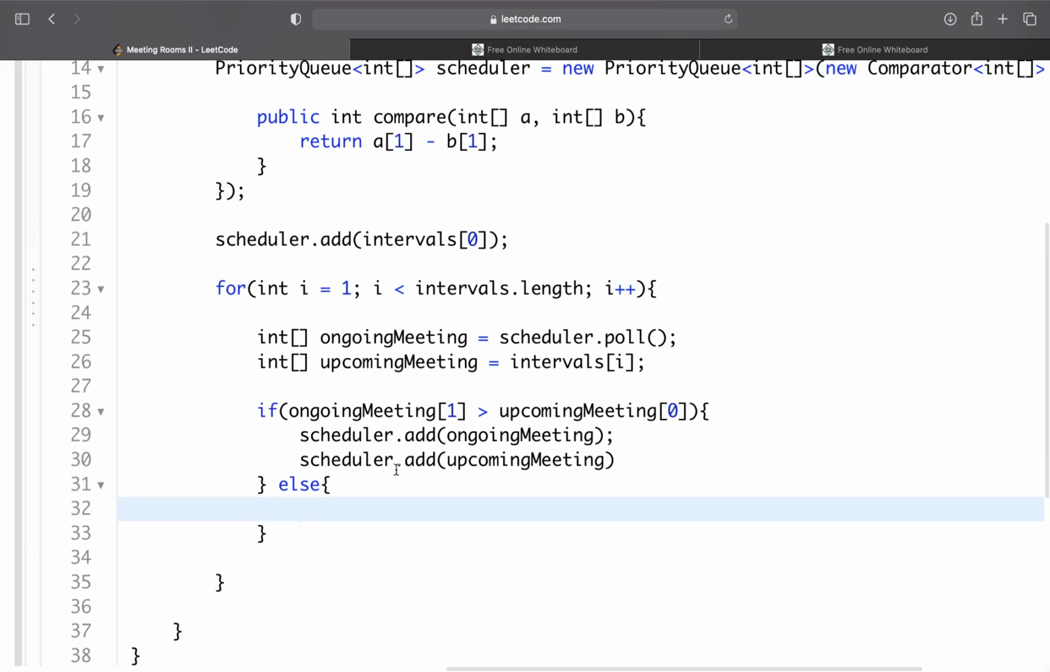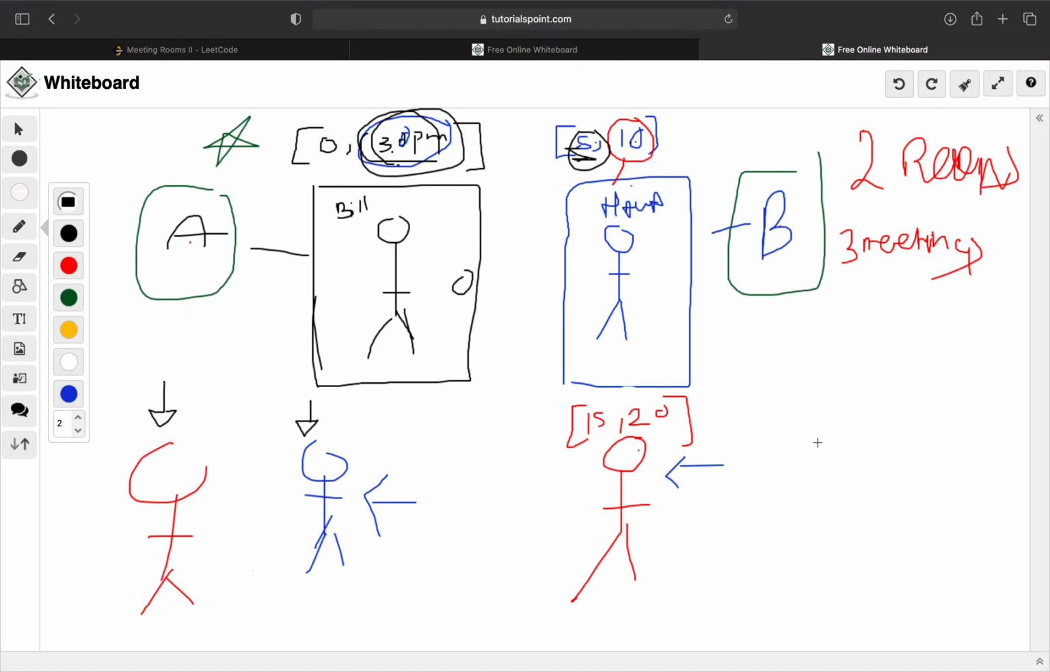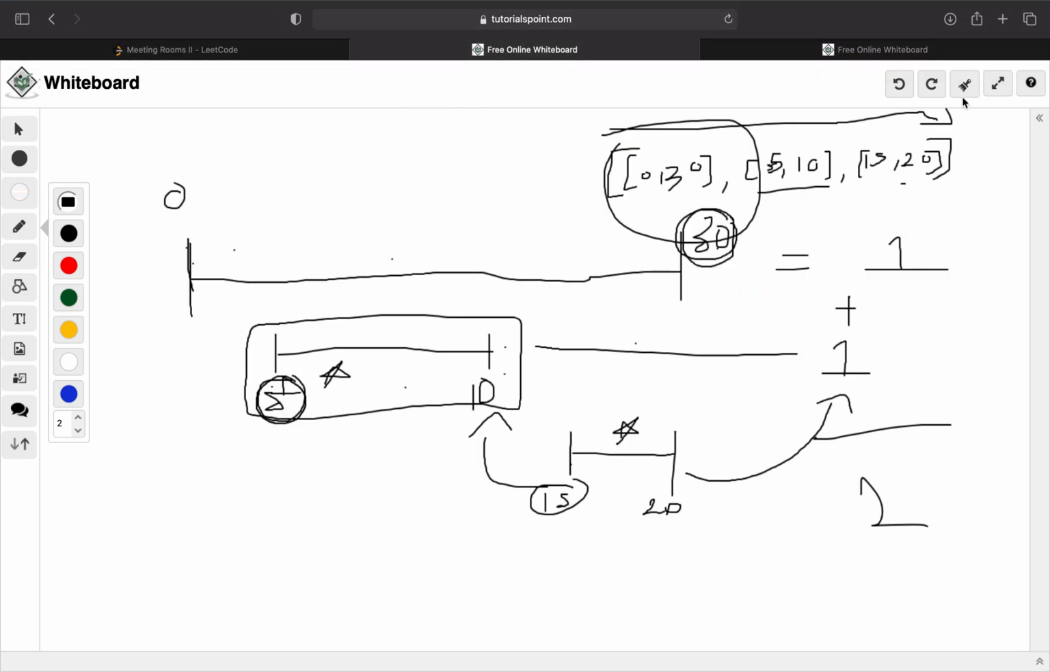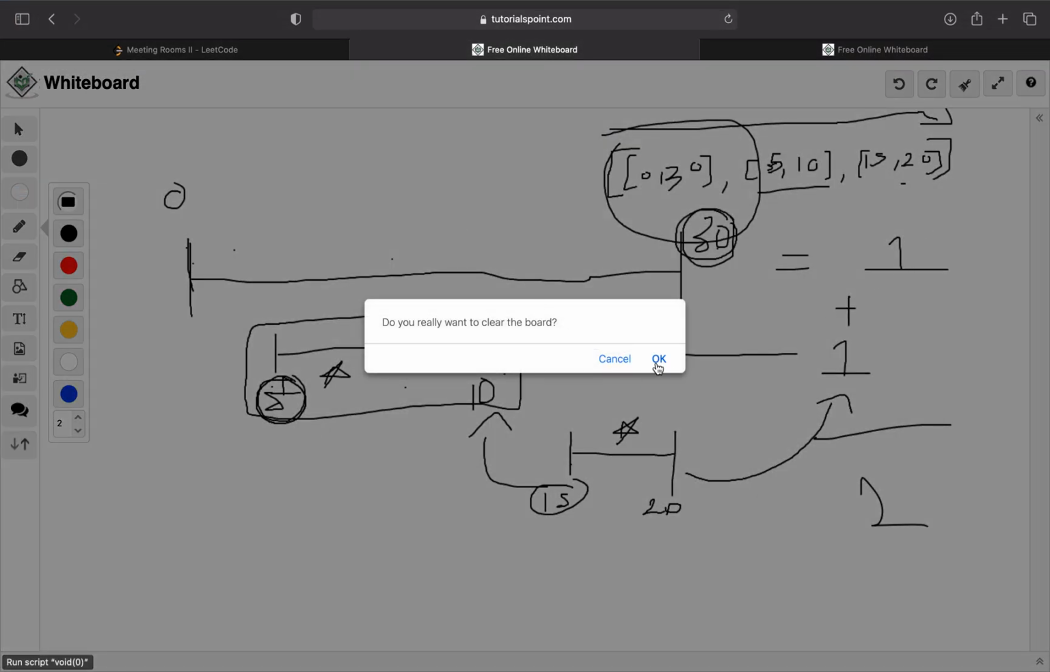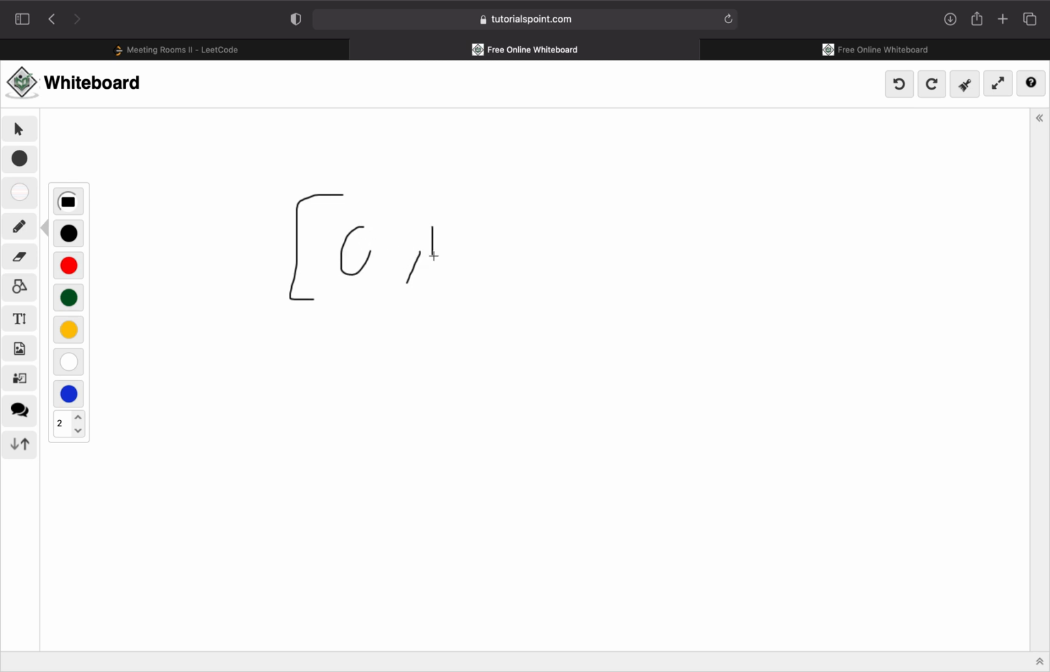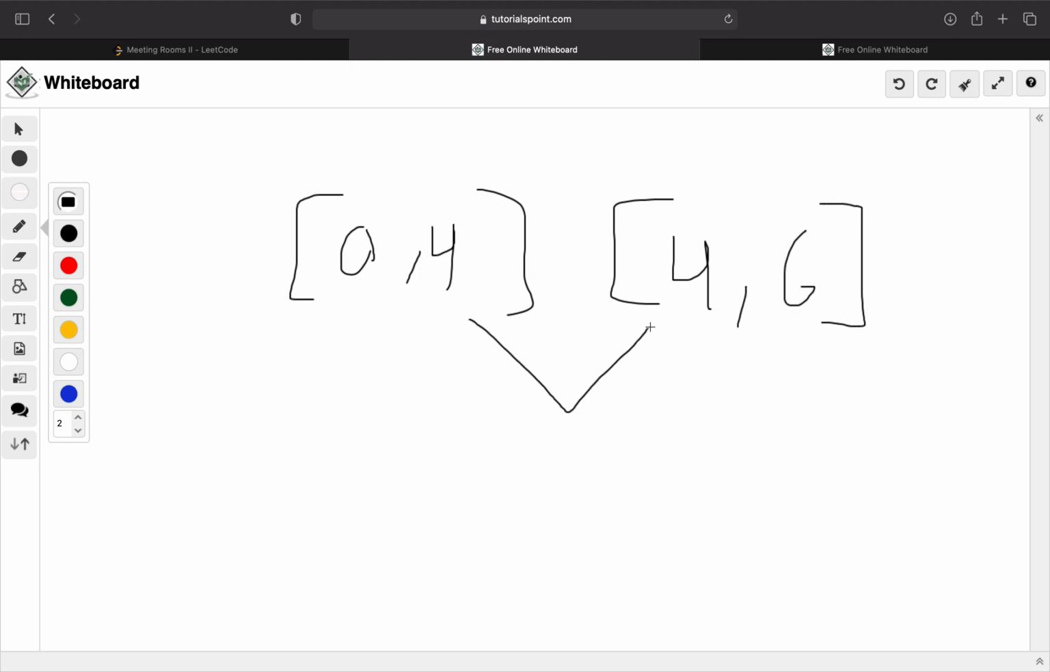And what is our else statement going to represent? We're going to assume that some meeting, let me clear this, like if we had a meeting from 0 to 4, and another meeting that starts at 4 to 6, we're going to assume these are perfectly fine. We're going to assume that we can reuse the same room. So Bill's meeting ends at 4, mine starts at 4. Let's just reuse the same room. We'll be in and out. We're switching. We're going to reuse the same room. So in this case, I'm just going to assume that.